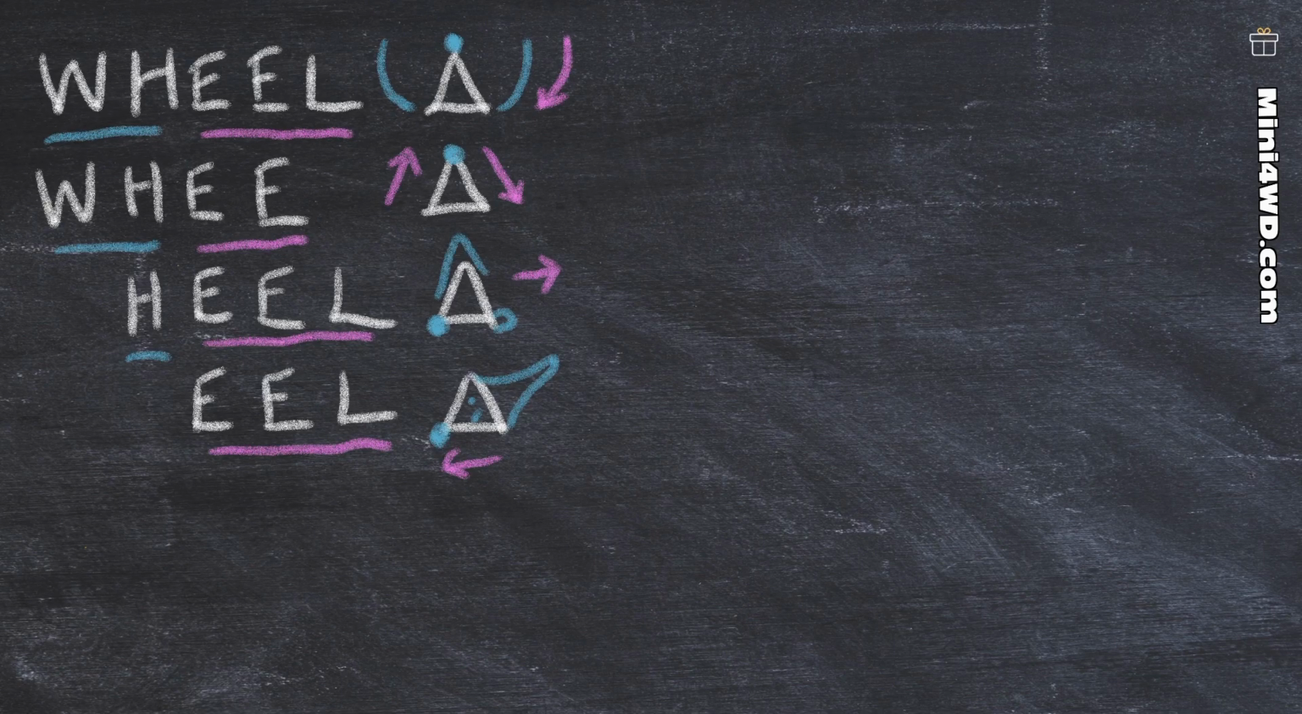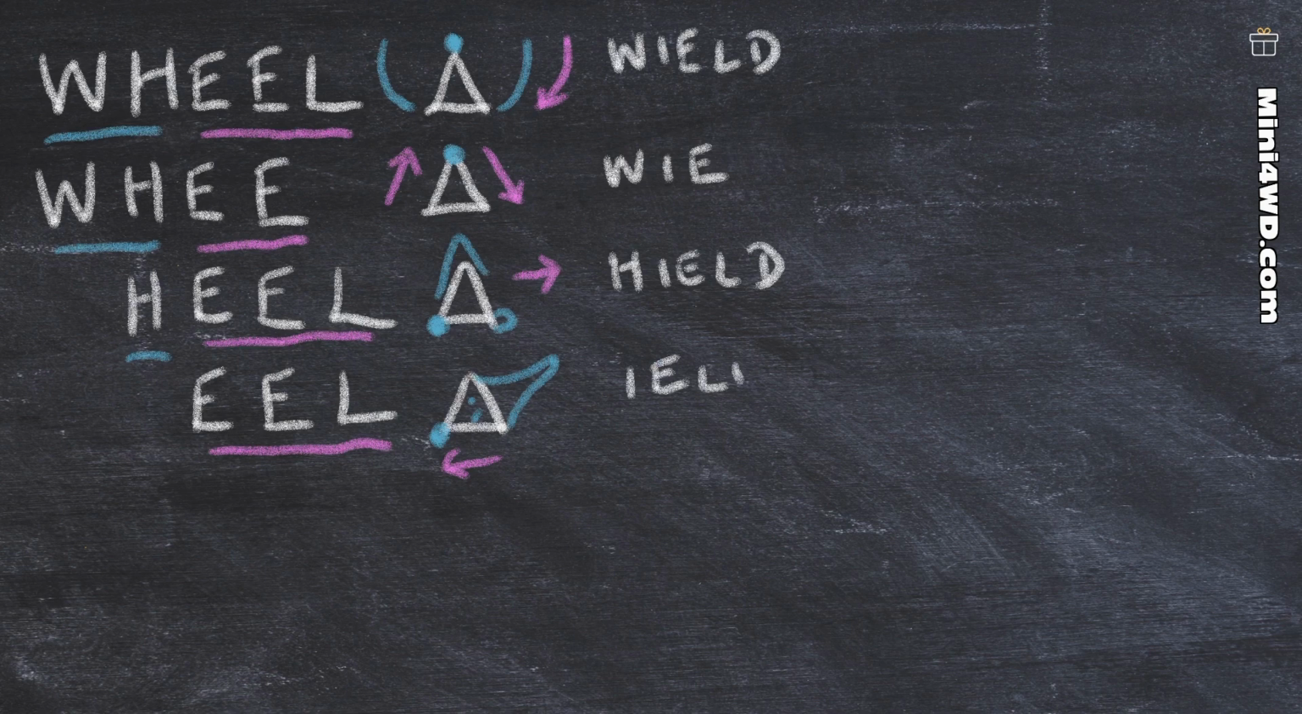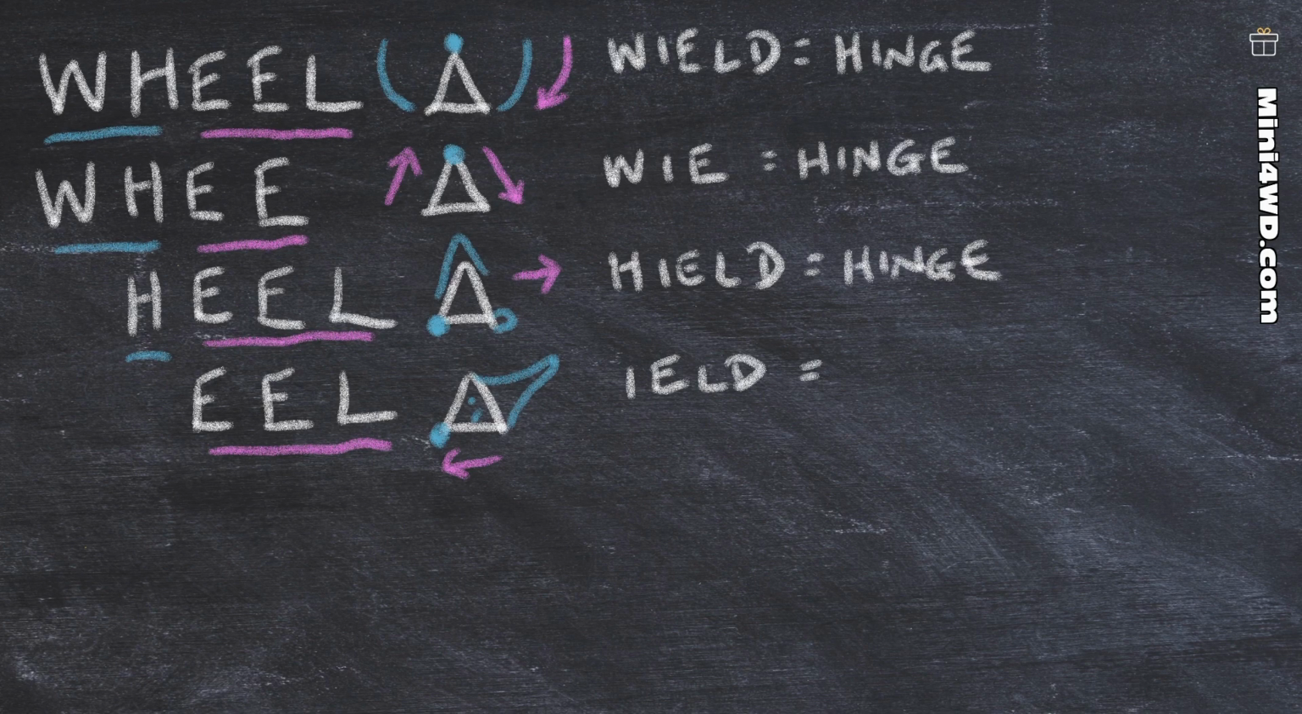At the top right, let's start with the equations, where wheel equals wheeled, and we equals y, and heel equals heeled, and eel equals yield. Then a wheeled equals a hinge, and a y equals a hinge. Think like the letter Y. Next, the word heeled equals a hinge, and the word yield equals a hinge.